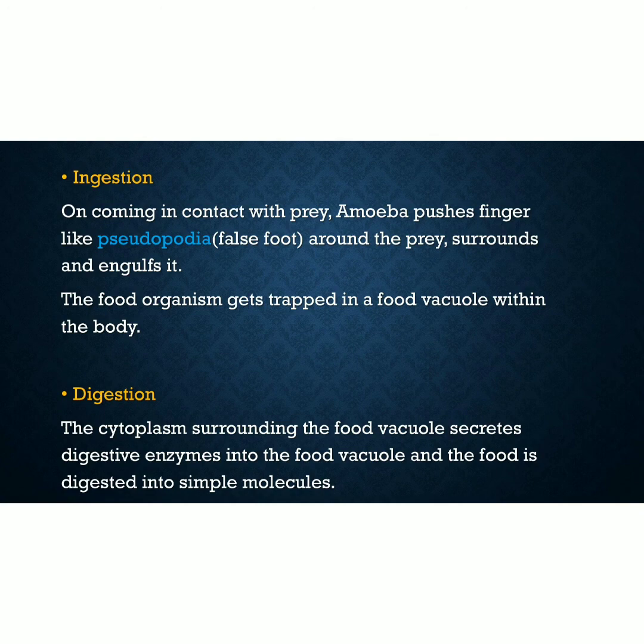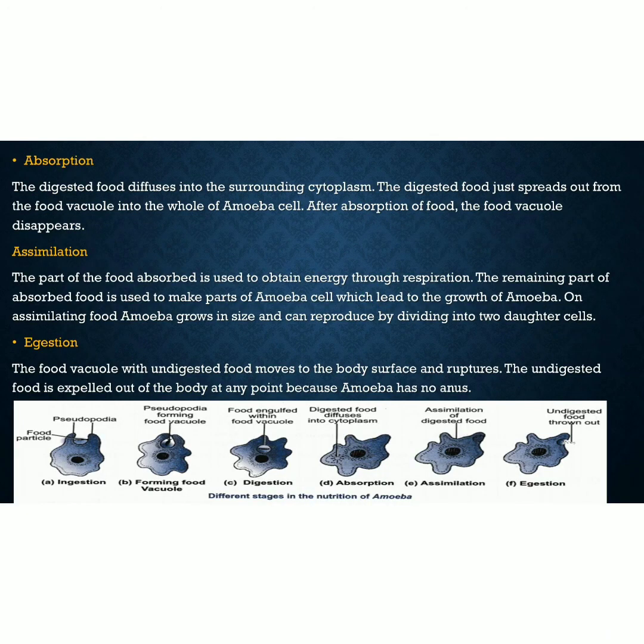Digestion in amoeba takes place inside the food vacuole, due to which the food dissolves or the food becomes soluble. The next step is absorption. The digested food diffuses into the surrounding cytoplasm, and the digested food just spreads out from the food vacuole into the whole of the amoeba cell. And after absorption of food, the food vacuole disappears.